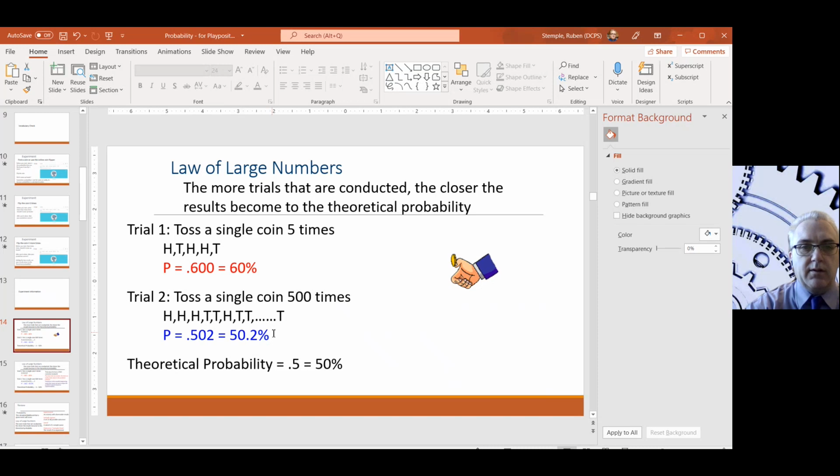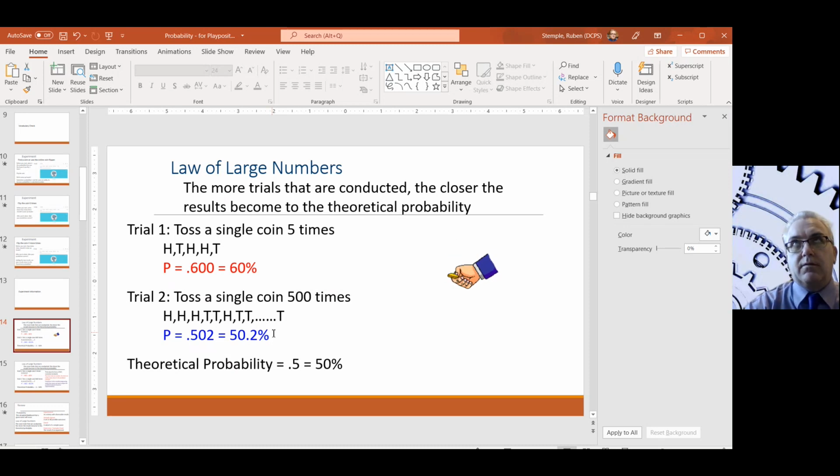If you flip the coin 10 times, you might have got 60%, you might have got 50%, you might have got 40%. Some of you might have gotten extremely lucky and got like 1% or 100%. I don't know. But as you flip that coin more times, if you flip it 100 times, 500 times, 1,000 times, that number that you get is going to get closer and closer and closer to the actual theoretical probability, which should be 50%, right?